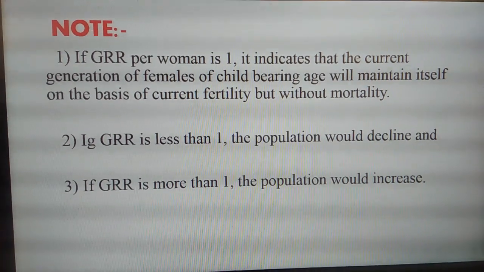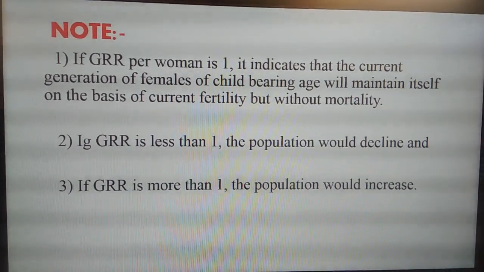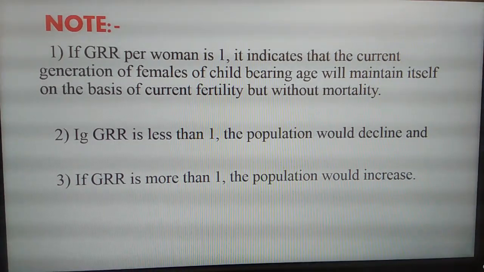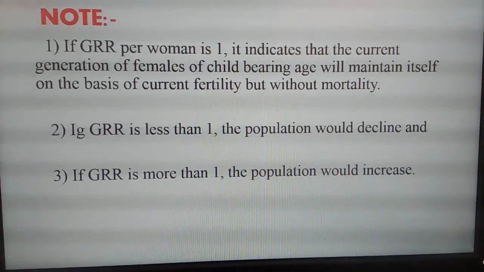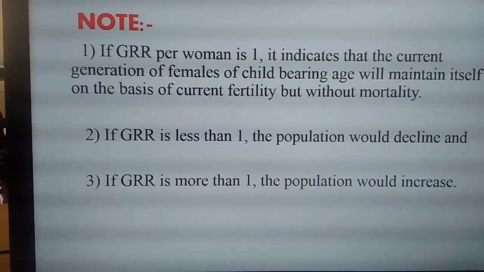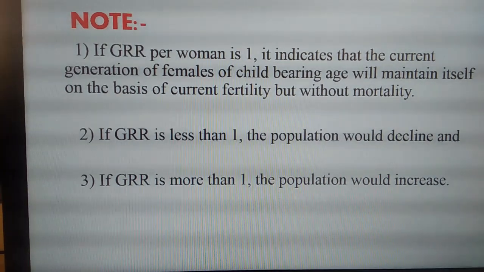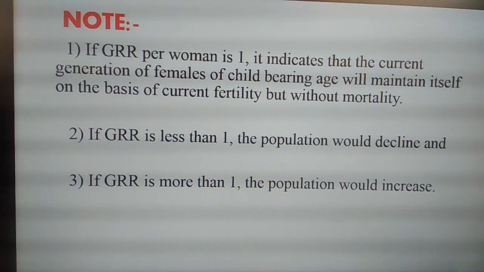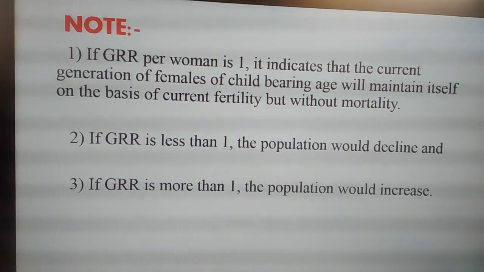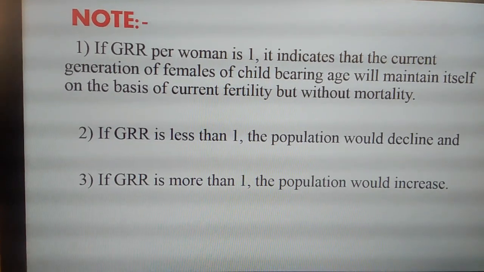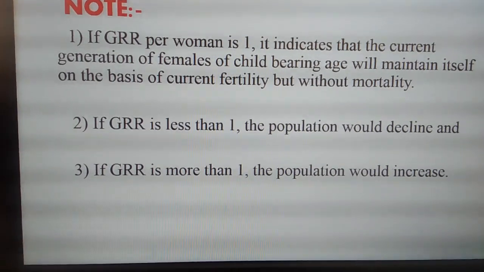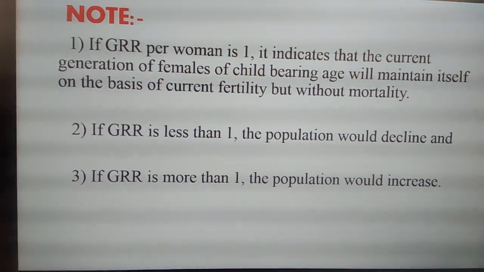Here we have a very important note. After calculating GRR for a given data, we get an answer, and after getting the answer, we need to write the final conclusion. It depends on these three notes. First, if GRR per woman is 1, I mean if the answer we get is exactly 1, it indicates that the current generation of females of childbearing age will maintain itself on the basis of current fertility but without mortality. There won't be any mortality details here.